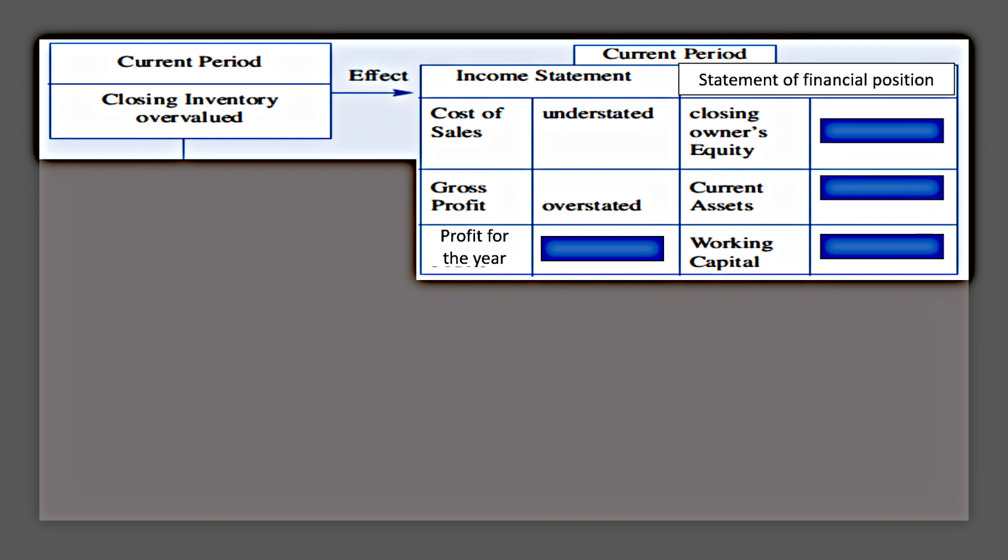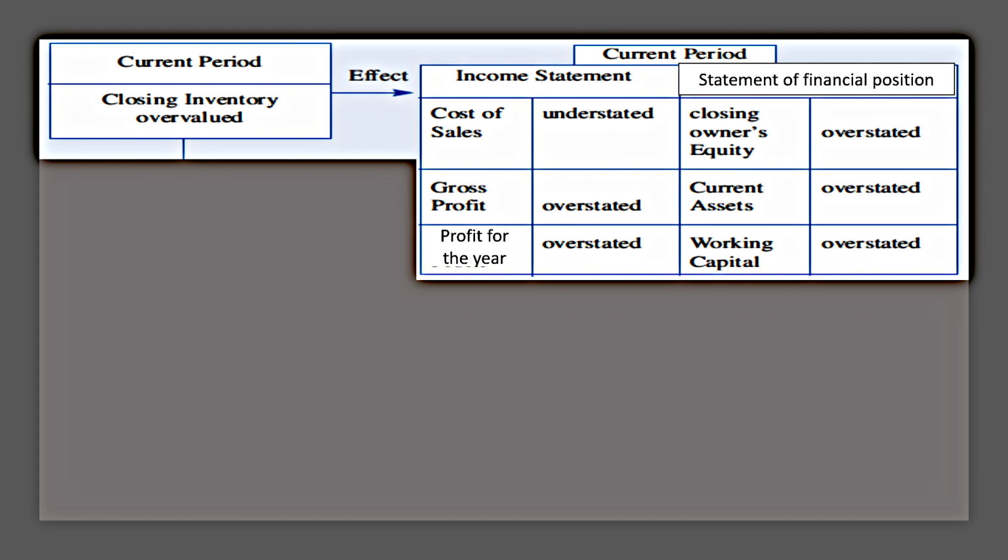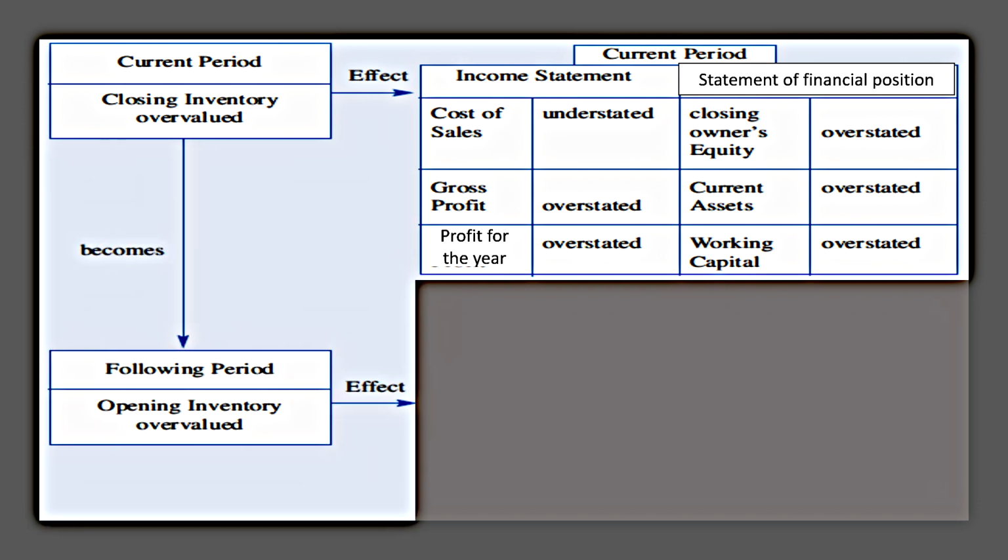Gross profit is overstated, that is, increases. Profit for the year will be overstated, that is, increases. In the statement of financial position, the closing owner's equity would be overstated. The current assets total would be overstated. The working capital, also known as the net current asset, would be overstated. We also mentioned earlier that closing inventory becomes, for the following period, opening inventory.